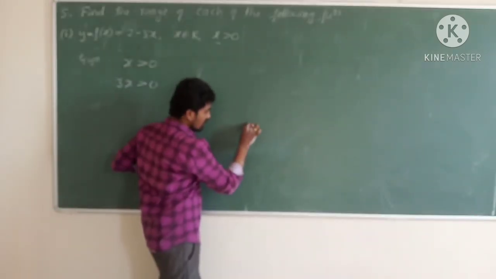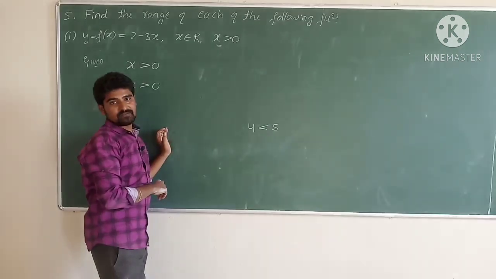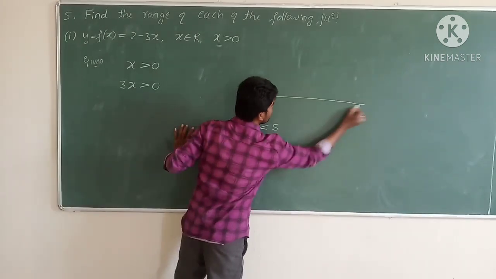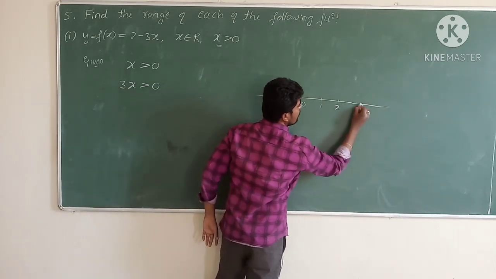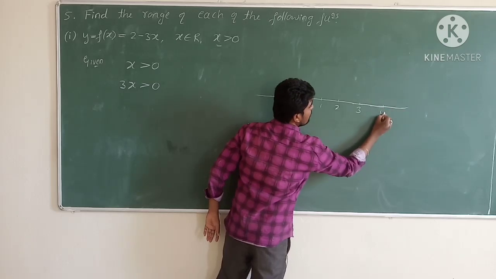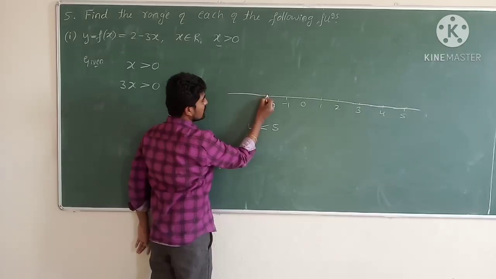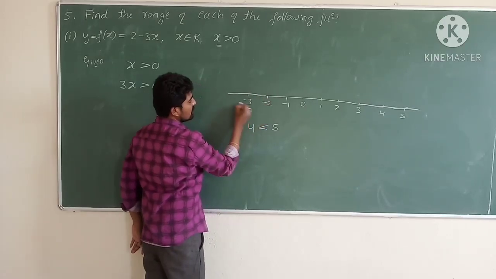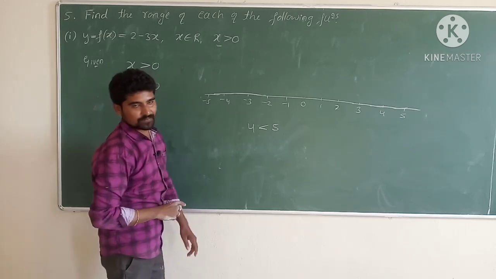First thing, 4 is less than 5. Of course 4 is less than 5. So on the number line, 0, 1, 2, 3, 4 and this one is 5. This side minus 1, minus 2, minus 3, minus 4 and this is minus 5.